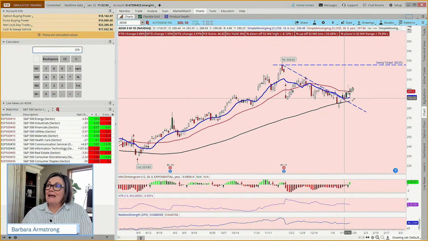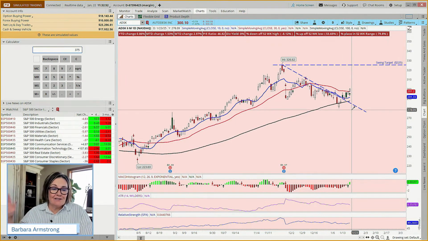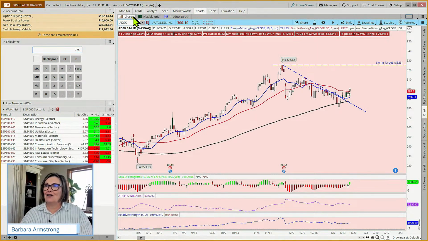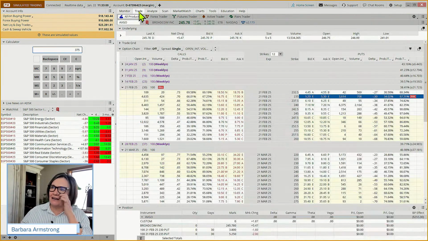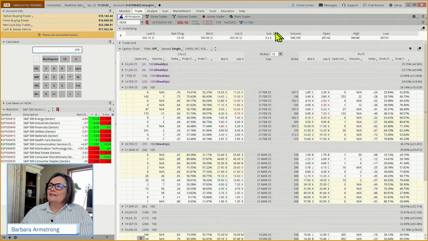So, this may not go according to plan. Has anyone else ever had a trade not go according to plan? Yeah, I've had a trade not go according to plan. So let's come to our trade tab. Does this on average trade 1 million shares a day?